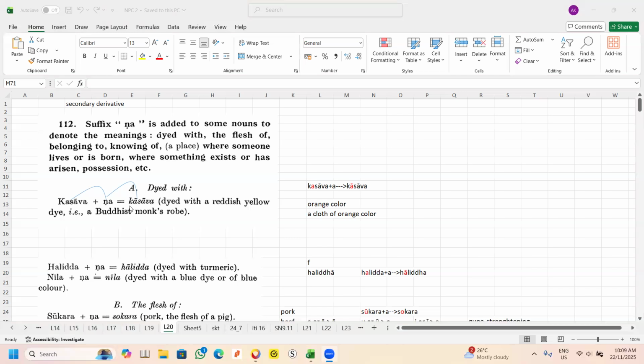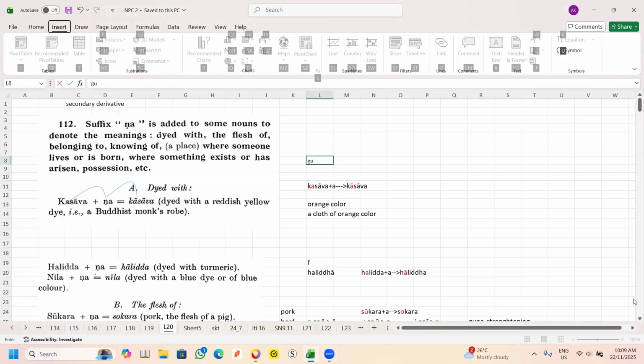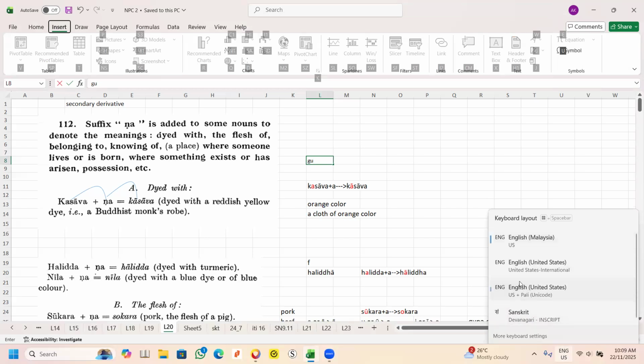However, when you see the R with a dot, technically it means strengthening. Strengthening means guṇa. The Pali word is guṇa. I need to enable my Pali keyboard. Okay, this one.